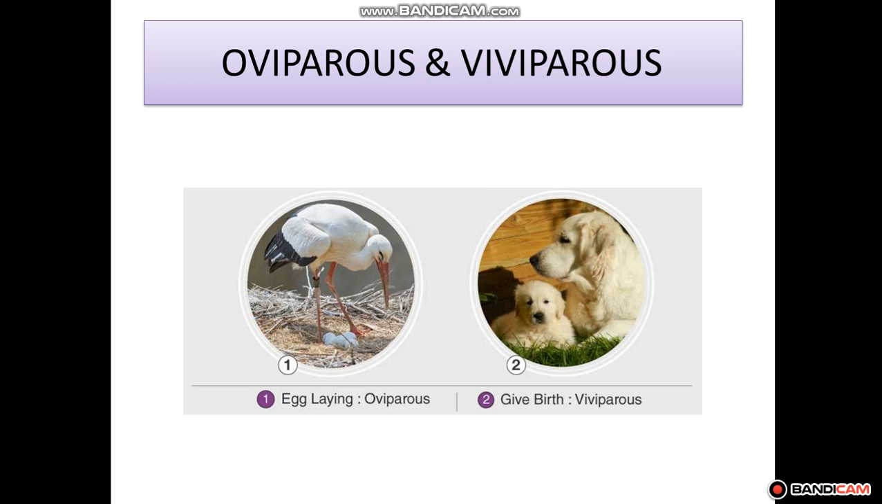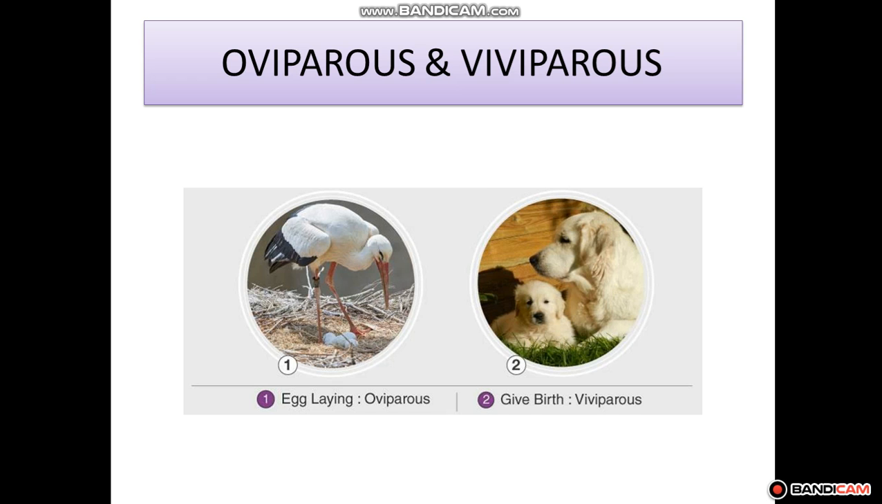Students, as you know, some animals give birth to young ones and some lay eggs, right? So the animals which lay eggs are called oviparous animals. Two types of animals are there, oviparous and viviparous animals. Oviparous animals are the animals which lay eggs. Ovi is taken from the word ova, that is eggs. And second are the viviparous animals that give birth to young ones, like we human beings.